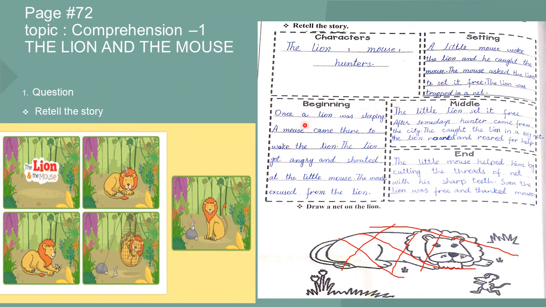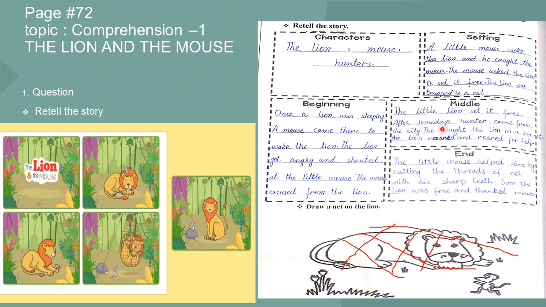Now the beginning of the comprehension, the paragraph is: once a lion was sleeping, a mouse came there and woke the lion. The lion got angry and shouted at the little mouse. The mouse begged pardon from the lion. Middle: the lion set it free.